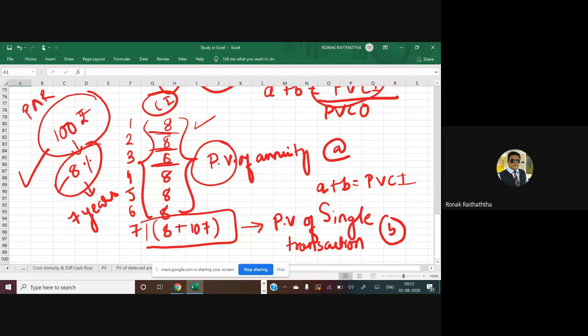Now why I have put 107 over there? No one has asked me the question. Can someone tell me why I have put 107 instead of 100? When I say everyone is getting it, people say, yes sir, we are getting it, you can move ahead. But I have put 107, and I know that none of the people would have got it. And if you have got it, then let me know.